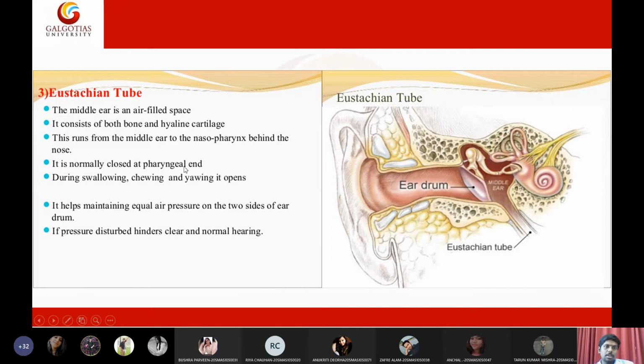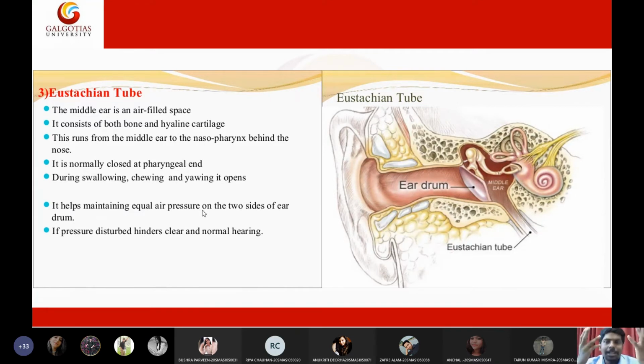It extends up to the nasopharynx, and it is normally closed at the pharyngeal end. During swallowing, chewing, or yawning, it opens. So it helps maintain equal air pressure. I will tell one thing here. How many of you have experienced your ears feeling closed due to some unknown pressure? Yes, sir. When you experience that, just yawn once. You open your mouth and yawn once, and the pressure will be redistributed. The ears will become free again, relaxed.